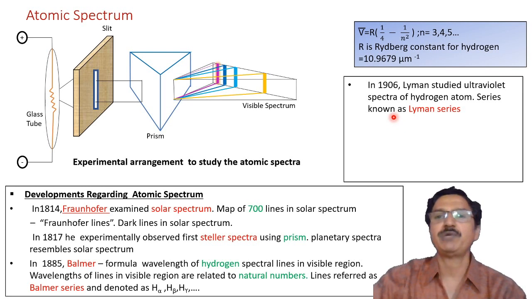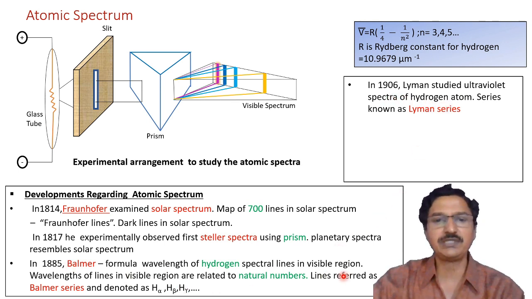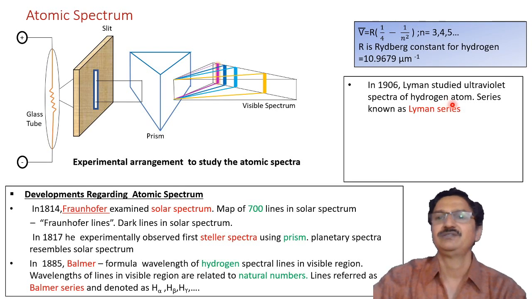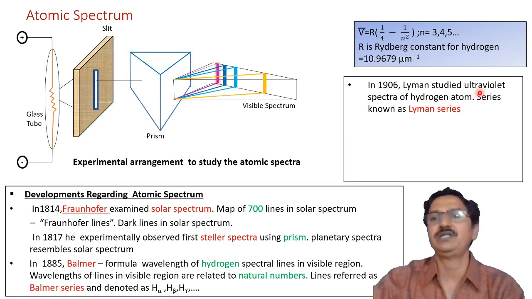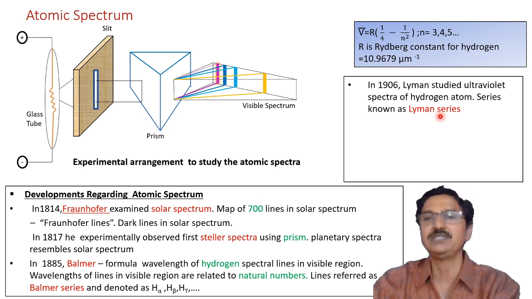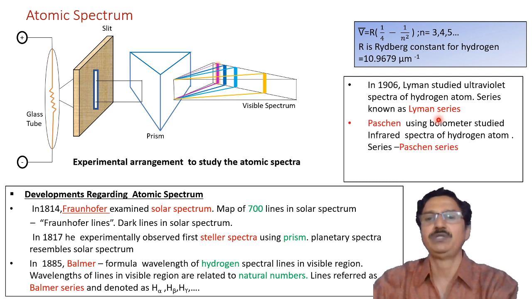Next to Balmer, in the year 1906, Lyman studied the ultraviolet spectra of the hydrogen atom. You can see Balmer studied the spectrum in the visible region. On the other hand, Lyman studied the spectra in the region known as the ultraviolet region, and the series is known as the Lyman series. Here the transition is down to the first level.